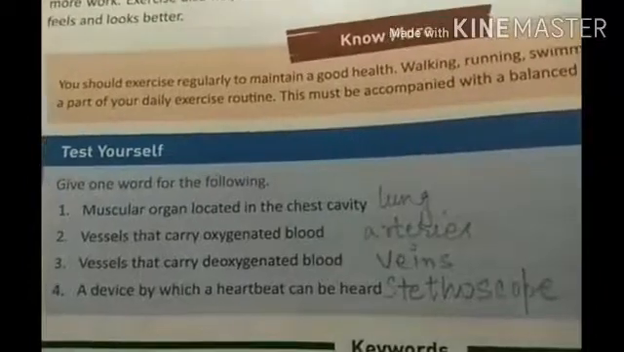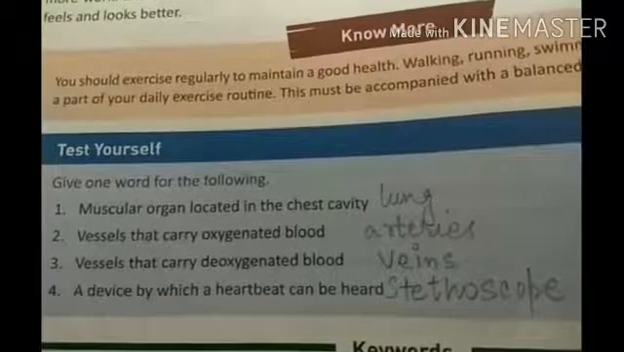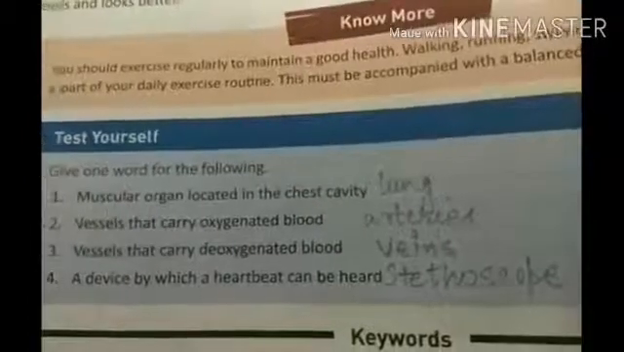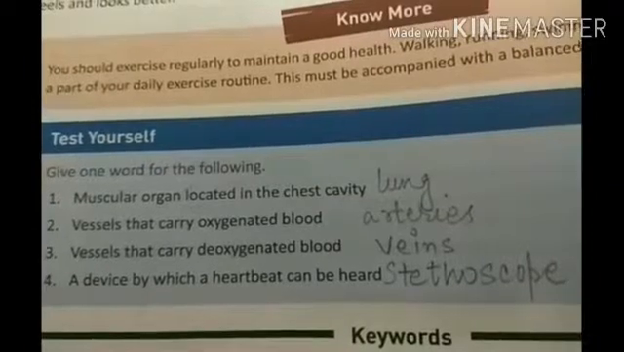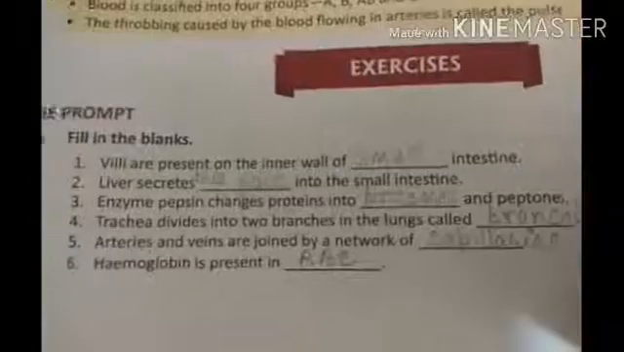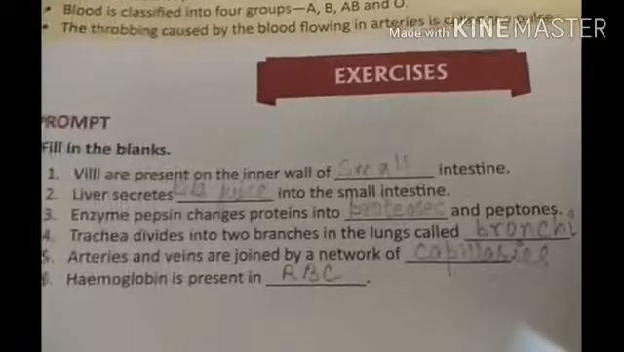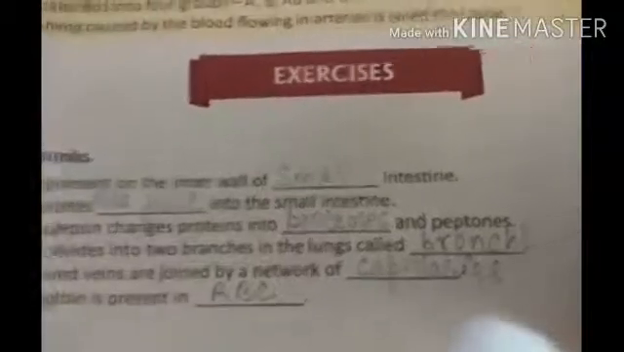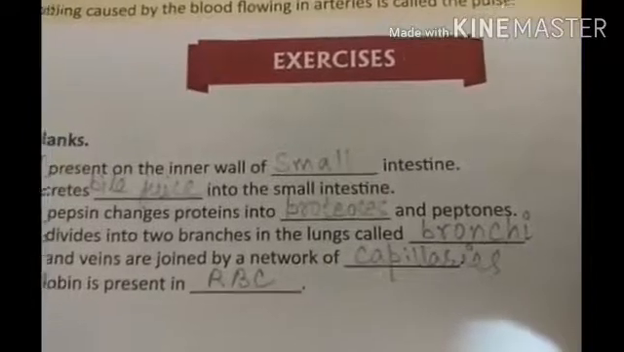I am directly reading the answers: lung, arteries, veins, stethoscope. Now students, that muscular organ located in the chest cavity, it can be heart also. Now let us come to this exercise and the fill in the blanks. So I am reading the answers directly: small, bile juice, proteoses, bronchi, capillaries,